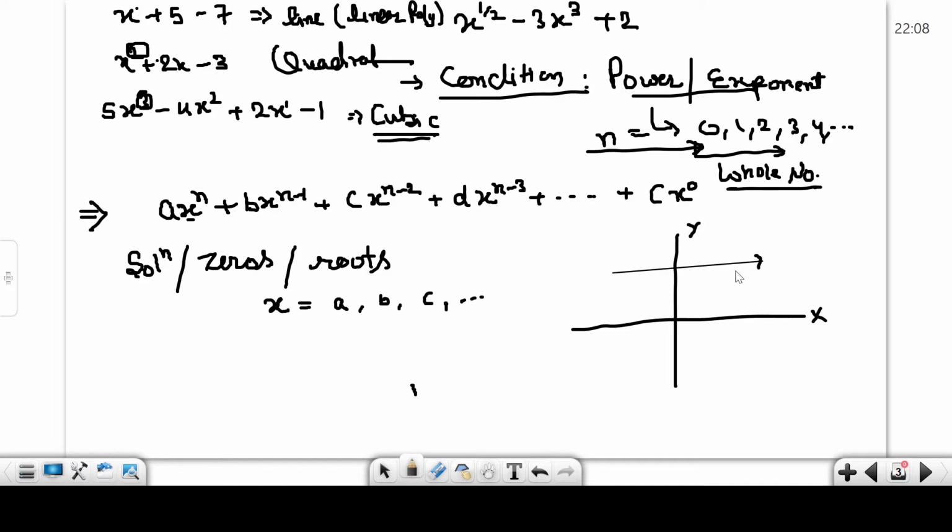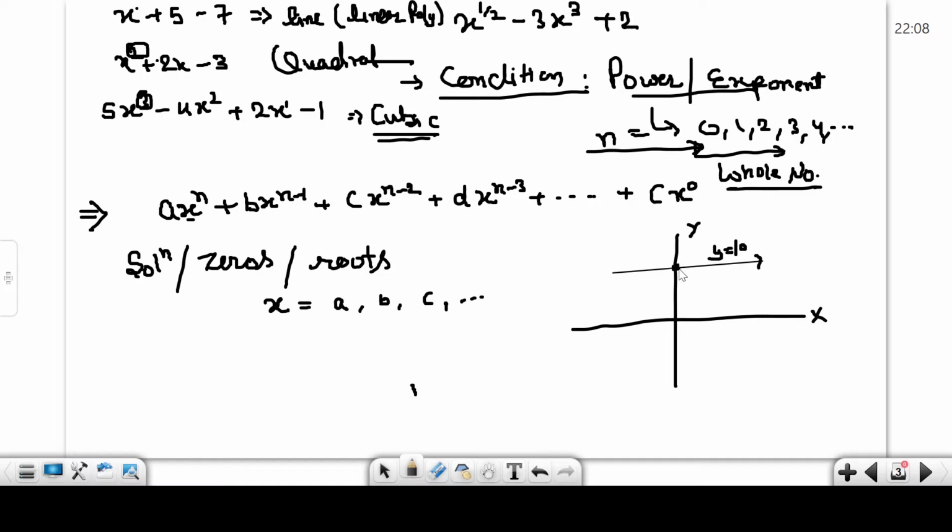So this line represents a linear polynomial. Tell me the value of x here. Here the value only represents y equal to any number, suppose 10.